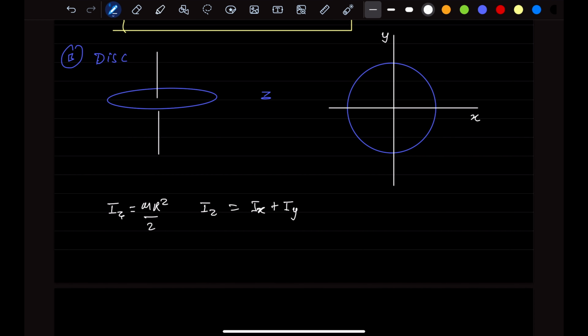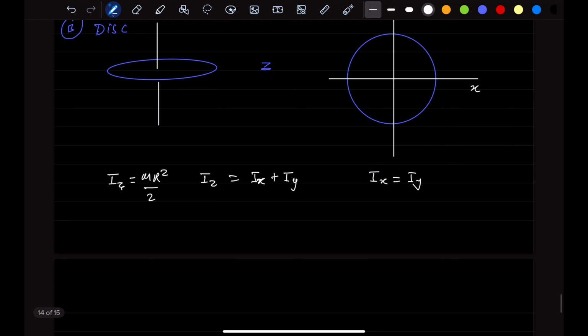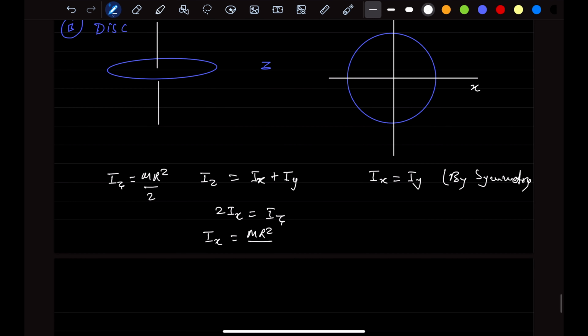And by symmetry, Ix equals Iy. So then 2Ix will be equal to Iz, and that's why I about the diameter will be mr square divided by 2, which is mr square divided by 4. So this is the moment of inertia.